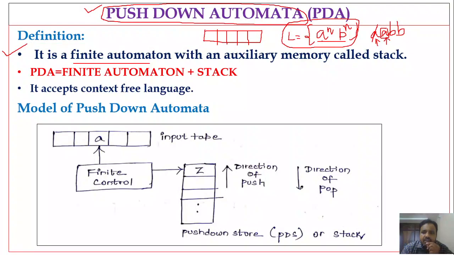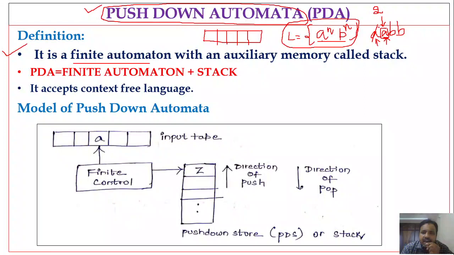Why? Because we do not have additional memory to keep track of how many A's we have read up to a particular instant of time. Let me consider I have taken the first input symbol A, that's fine. After moving to the next input symbol, which is also A, at this second input symbol we must be able to identify that at this point we have read two A's.